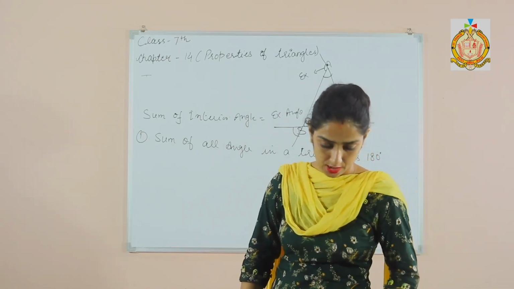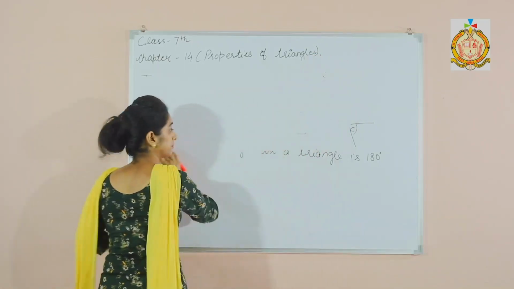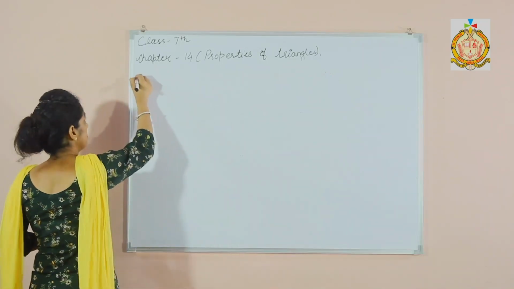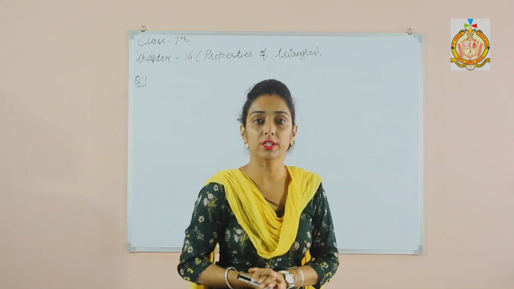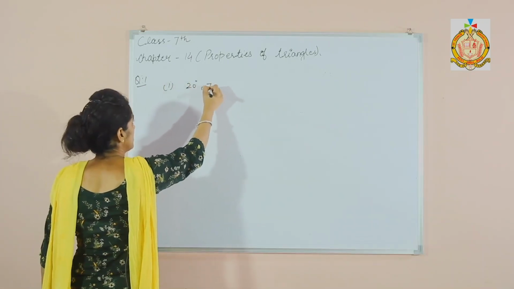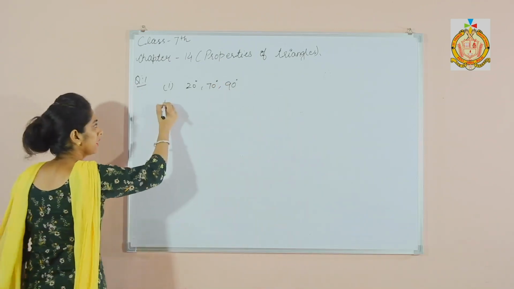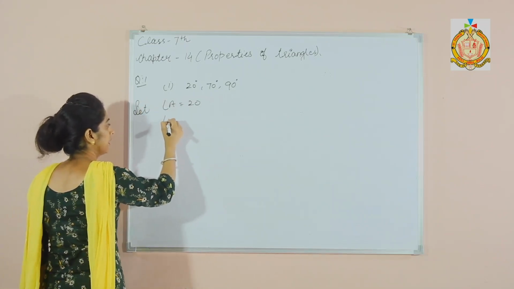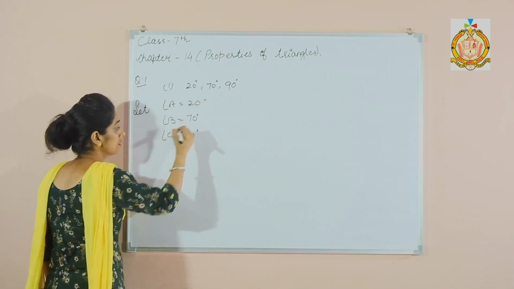Now students, see question number 1. State if a triangle is possible with the following angles: 20 degrees, 70 degrees, 90 degrees. It's very easy. Let angle A be 20, angle B be 70 degrees and angle C be 90 degrees.